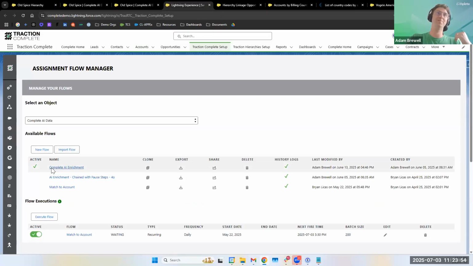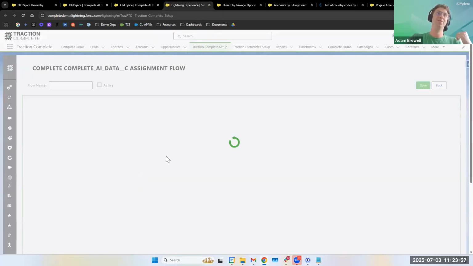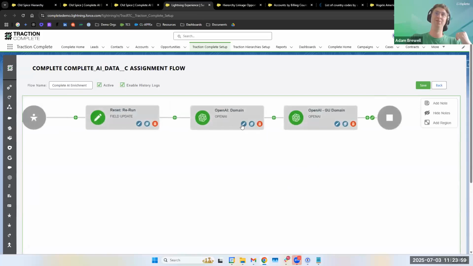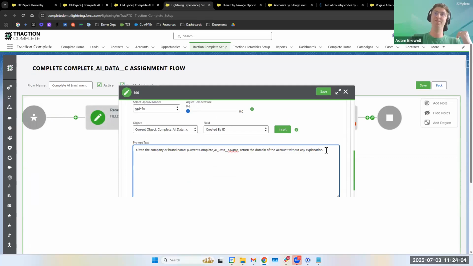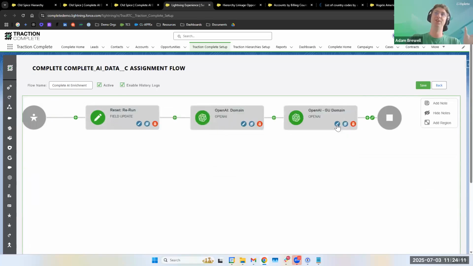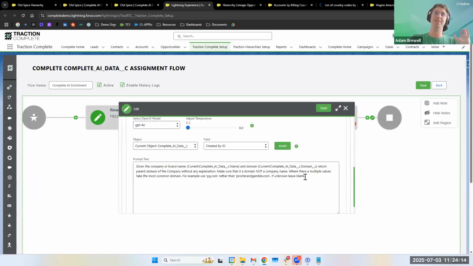And so what we've done here is I've created a very simple flow that will look at the company and determine what is the domain for this account. So we're going to look at the company name and populate a field with the domain for that account. And what we're also going to ask AI is what is the domain for the global ultimate? So this is a prompt that I built that's basically going to run and grab that information to give us an alternative data source to define what the relationship with this account might be with other accounts.